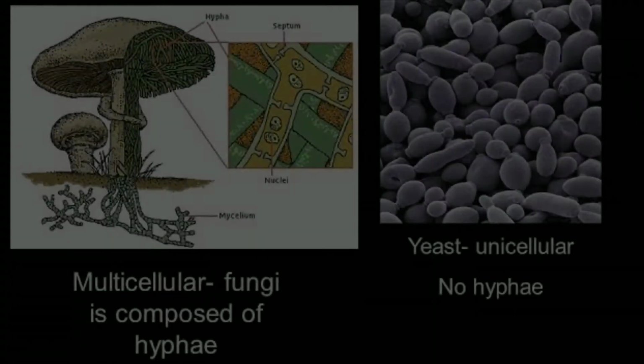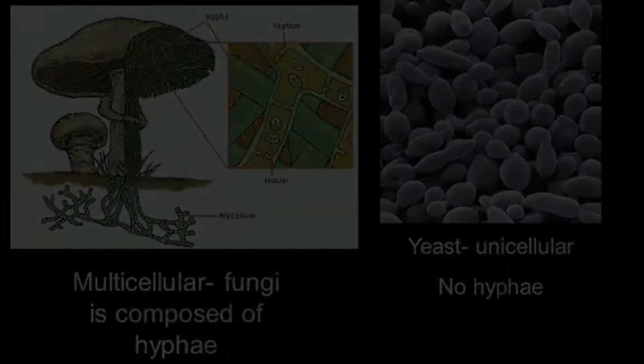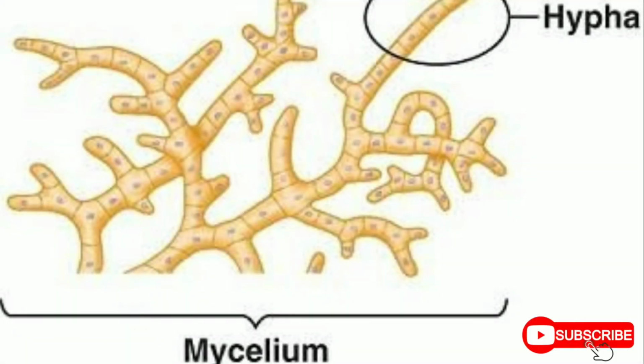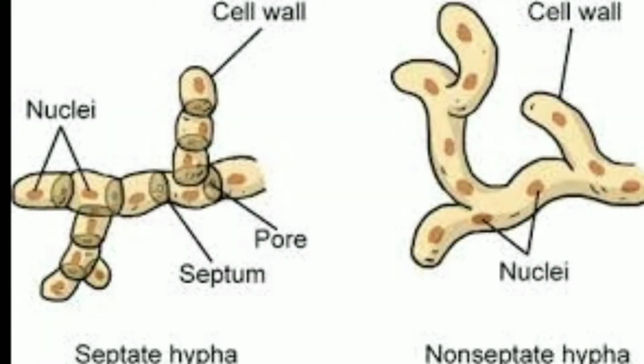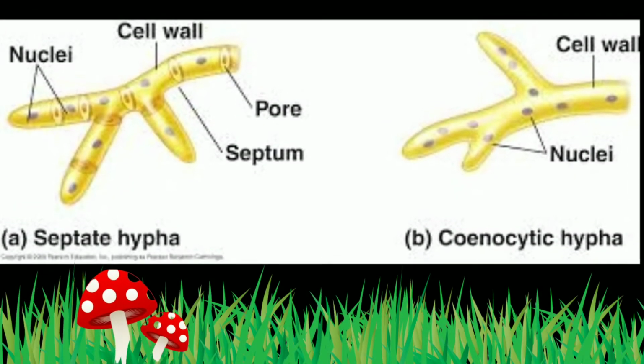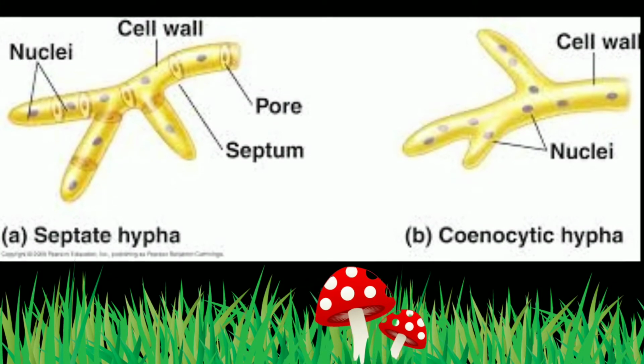Some fungi are unicellular, whereas the remaining are multicellular. They are eukaryotic. Fungi are filamentous. Their bodies consist of long, cylindrical, thread-like structures called hyphae. The network of hyphae is known as mycelium. Some hyphae are continuous tubes filled with multinucleated cytoplasm. These are called cenocytic hyphae. Other hyphae have septa or cross walls.